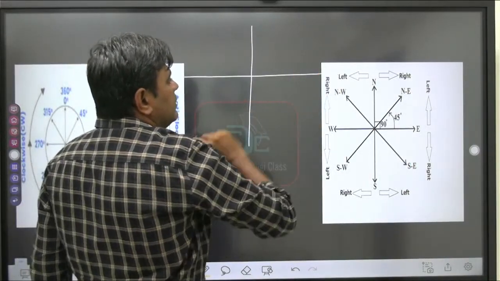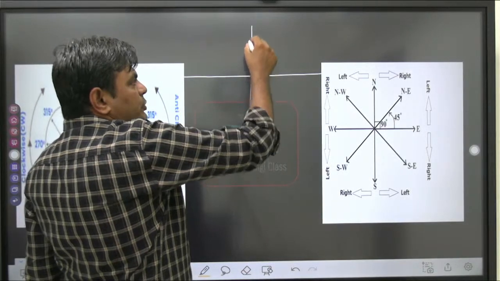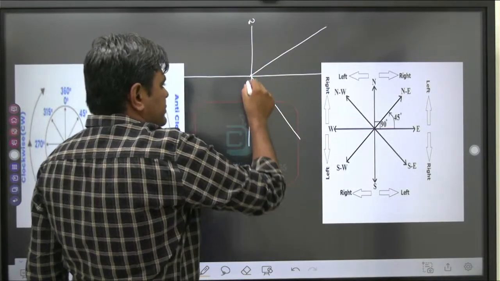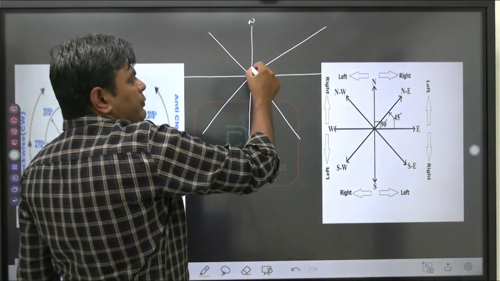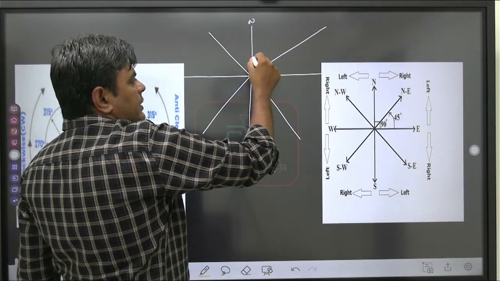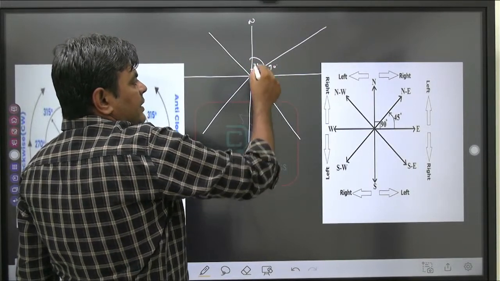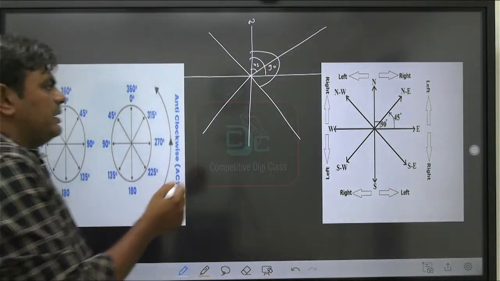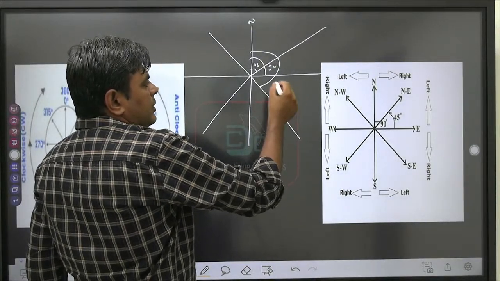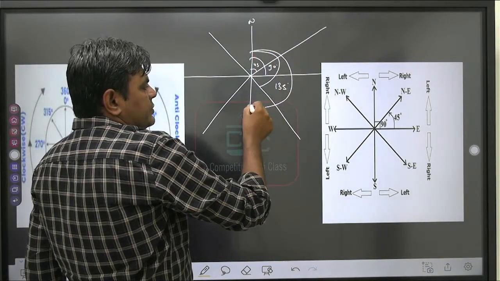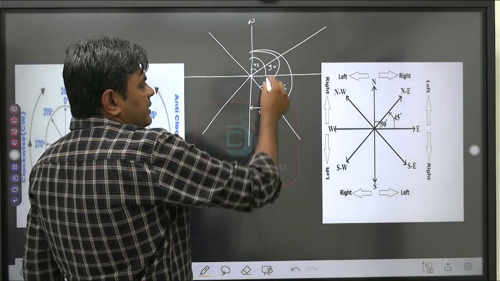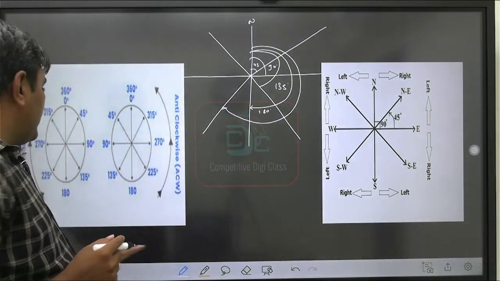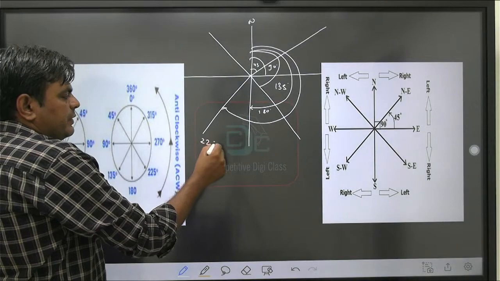These are our directions. If we start from this point, suppose we are going in a clockwise direction, these are the subordinate directions. First this is 45 degrees, this will be 90 degrees, and if we add 90 plus 45, then it will be 135. Again, if we start from here and reach over here, then this is 180 degrees. Again, if we reach this direction, then 180 plus this 45, we can say it is 225 degrees.